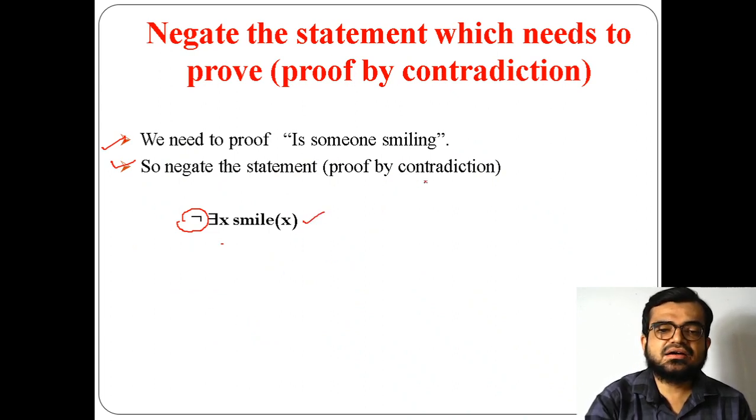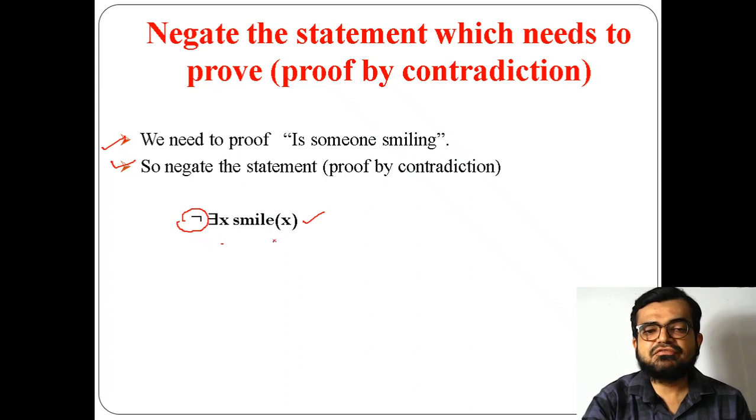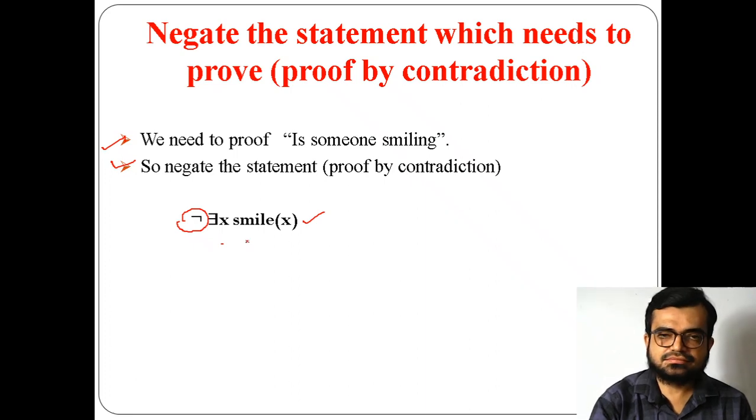Because whatever I have to prove, I have to prove by contradiction, which means negation means what? It means that someone is not smiling. Okay, if it was is someone smiling, here it is, right? So now it becomes that someone is not smiling. Okay, it becomes in that way.